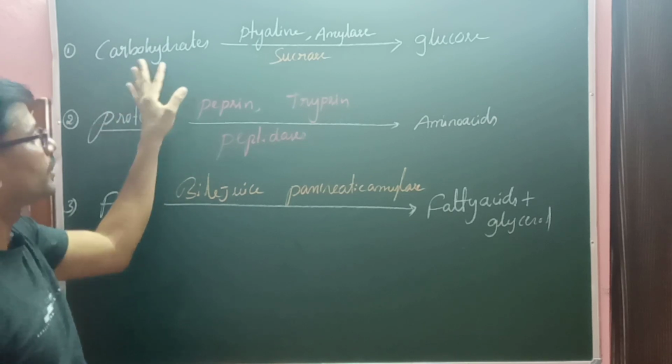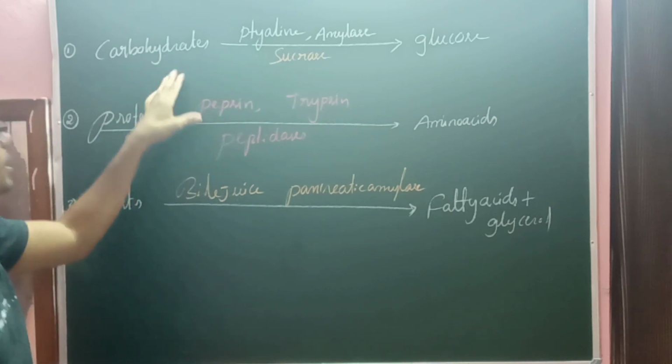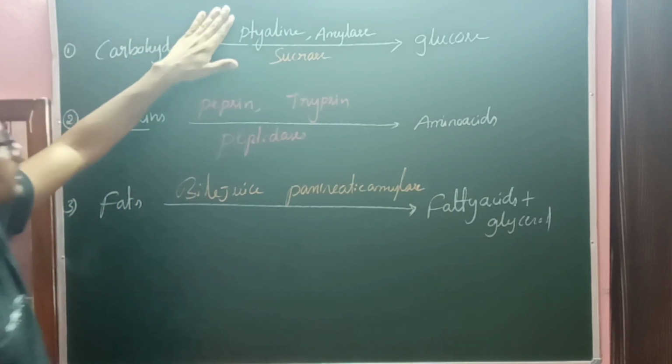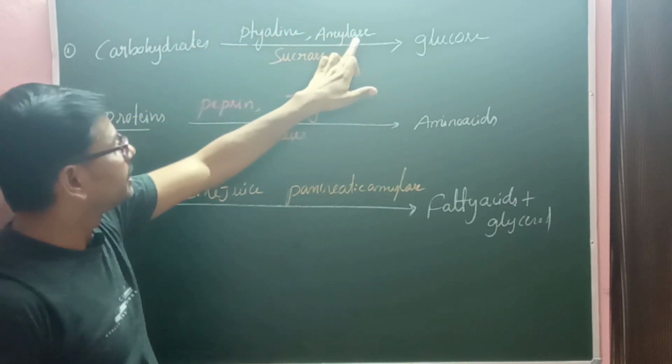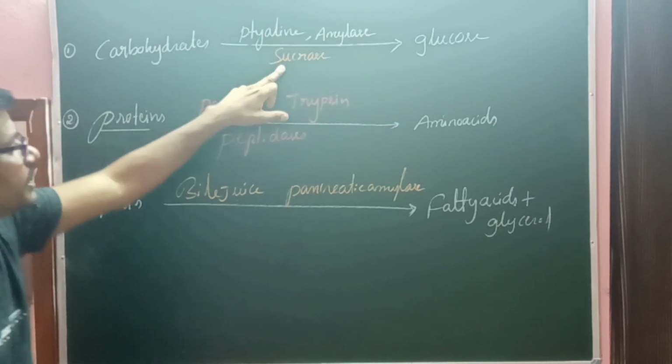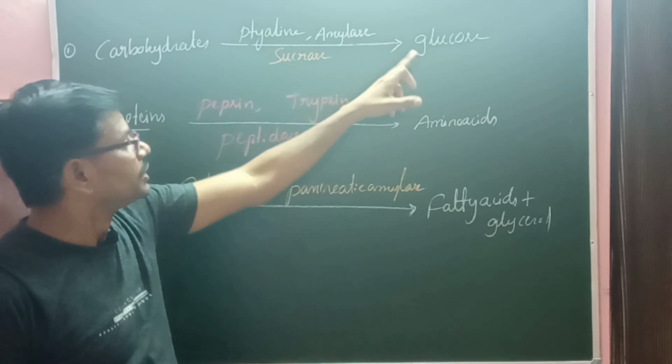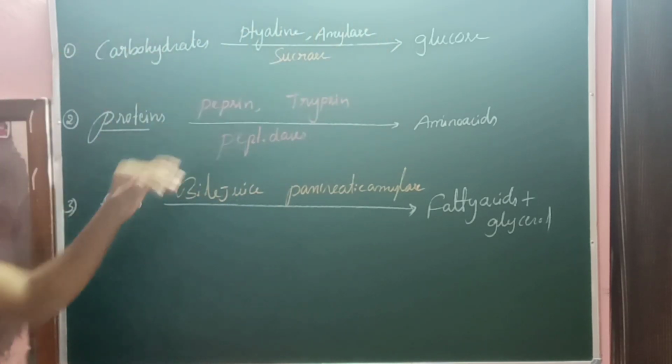From an exam point of view, if they ask what are the enzymes that act on carbohydrates, they are ptyalin, which is salivary amylase, amylase, which is the pancreatic amylase, and sucrase, which is from the intestinal juice. These three help to digest the carbohydrates into glucose.